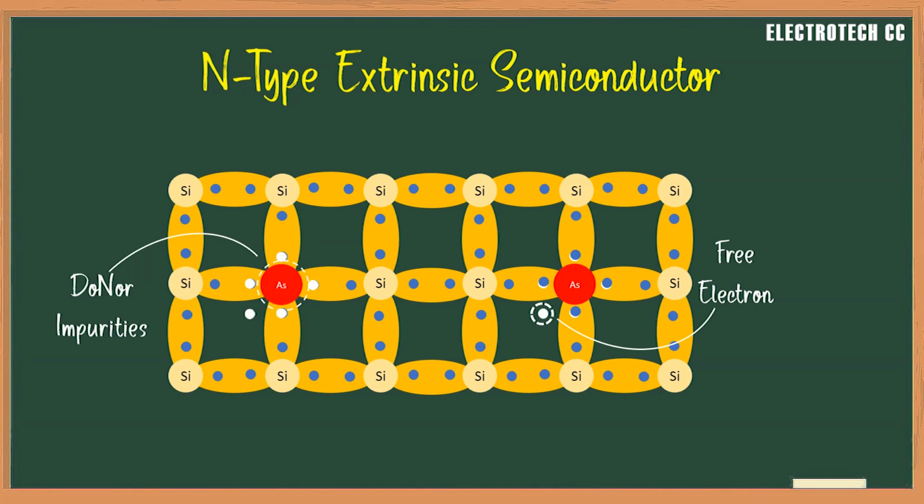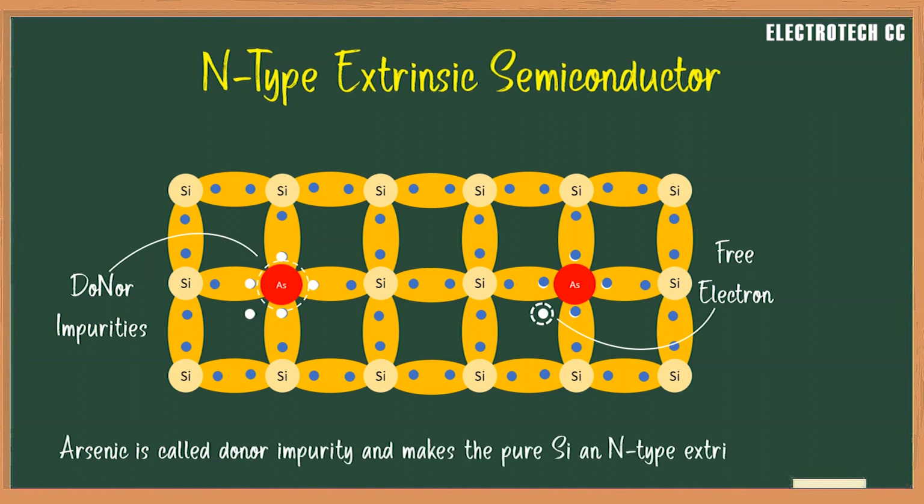It can be easily excited from the valence band to the conduction band by applying an electrical field or increasing the thermal energy. Every antimony atom introduced into the silicon lattice contributes 1 conduction electron without creating a positive hole. Antimony is called a donor impurity and makes the pure silicon an N-type extrinsic semiconductor.